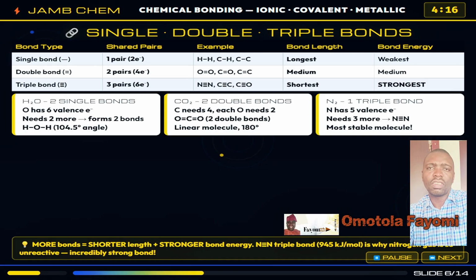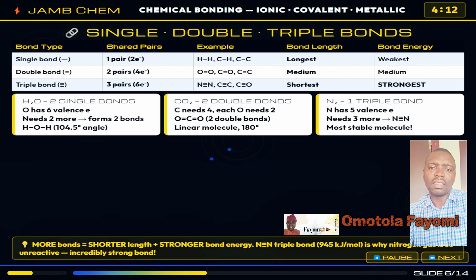A double bond shares 2 pairs, that's 4 electrons shared, written as a double line, as in oxygen or carbon. A triple bond shares 3 pairs, 6 electrons shared, written as a triple line, like in nitrogen to nitrogen. So now here is the critical relationship to memorize. The more pairs of electrons shared, the shorter and stronger the bond.